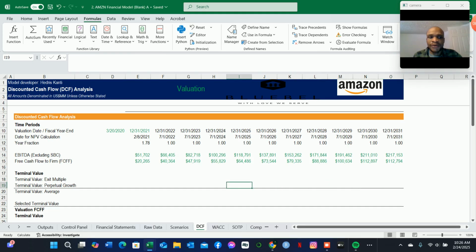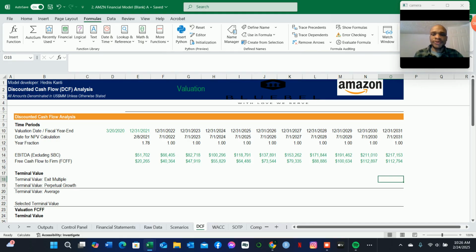Also for the purpose of growth, meaning that you want to hold your stocks forever. So you believe that you're going to be holding your stocks forever, or this company's net earnings will grow forever. Then in this case, we'll use the Gordon growth model to determine your terminal value based on that methodology. So let us begin here with the exit multiple.